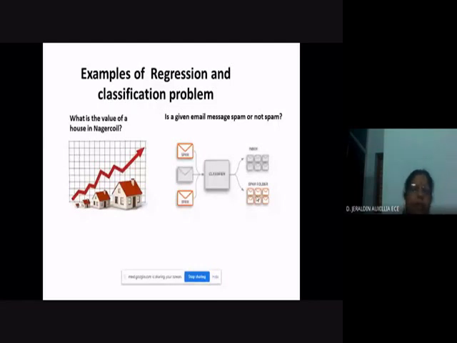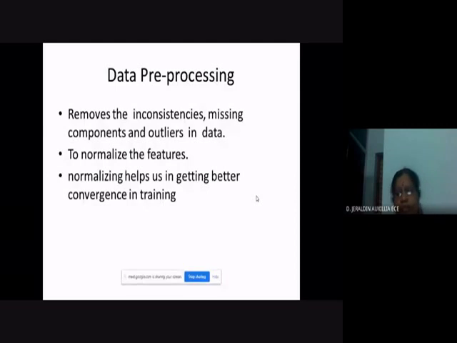The next one is data pre-processing, right? The data for machine learning, the sources of the data, I have told you, may be from the business process, from the stock market, from many instruments, from rainfall, like that. So many data. The pipelines which are used for getting this data may not always be ideal. It is prone to so many errors, right?